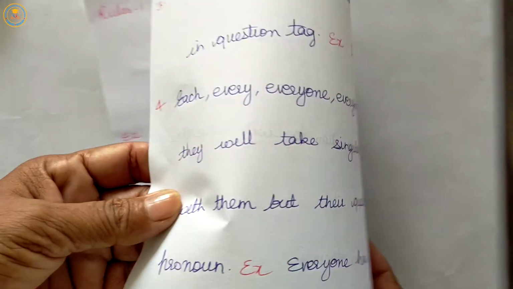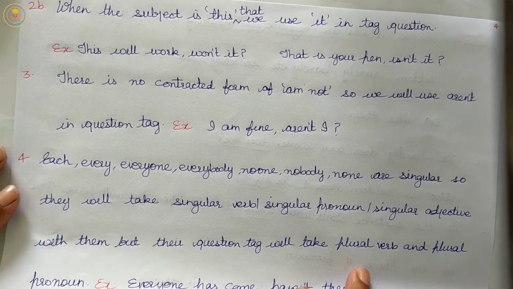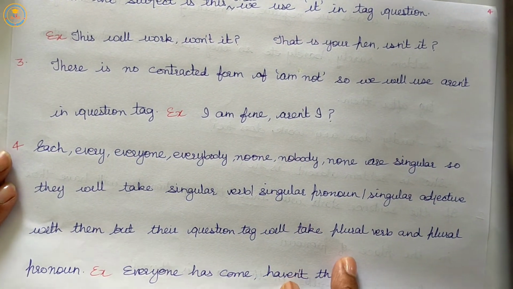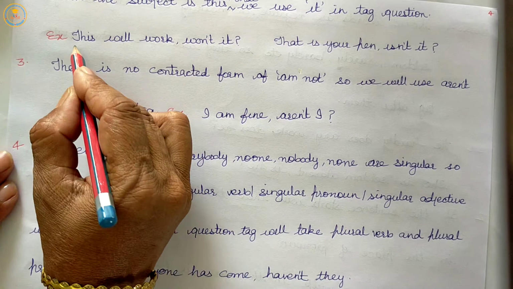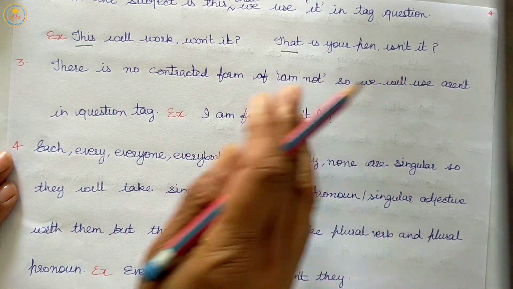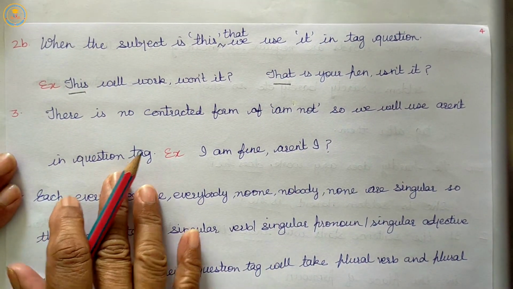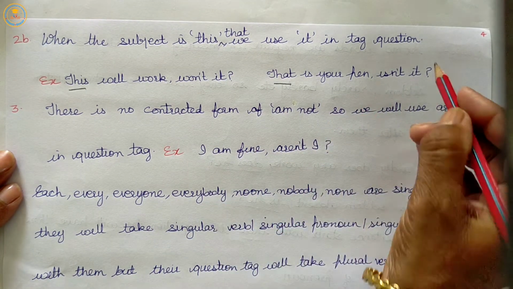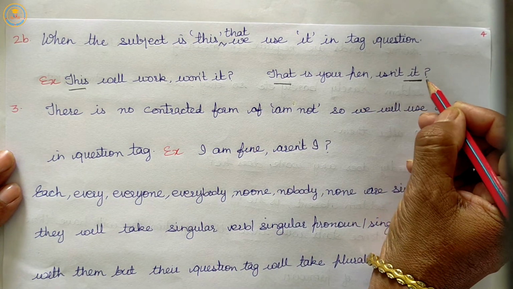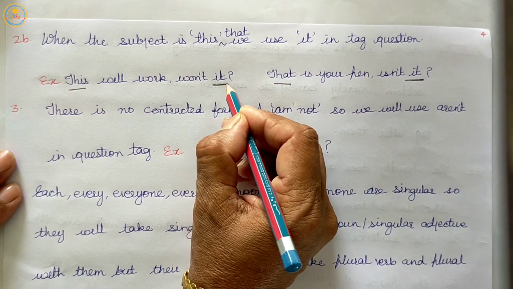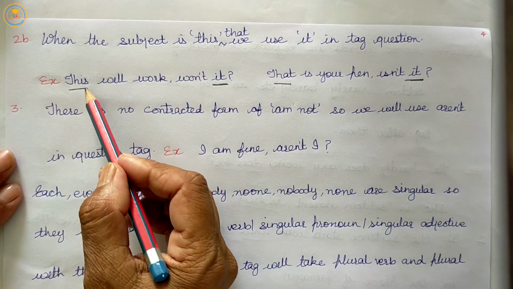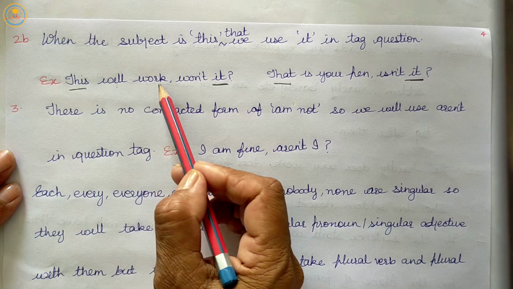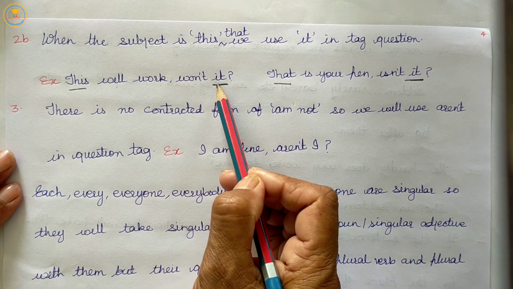The second part, when the subject is this or that, means if the sentence starts with this or that, we will use it in tag question. Example, this will work, won't it?